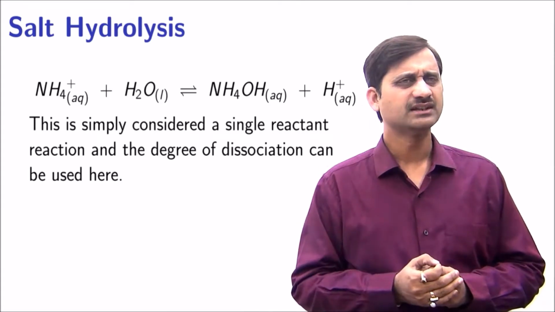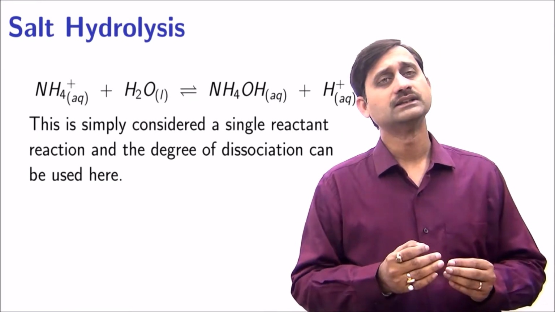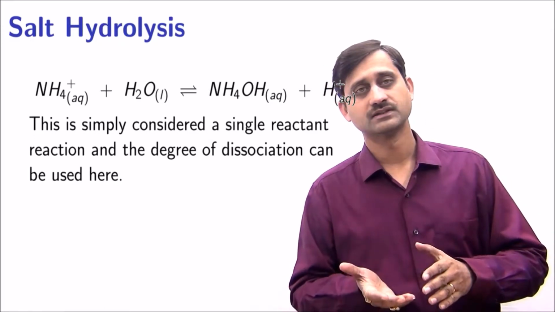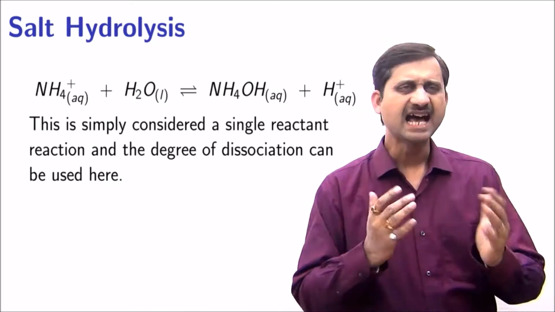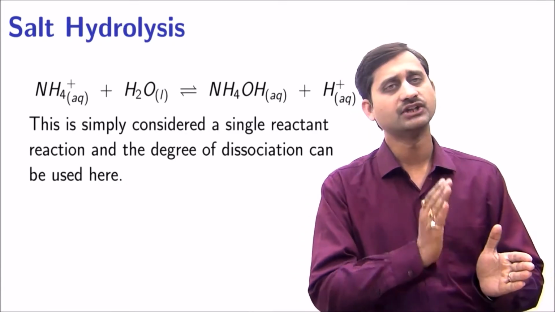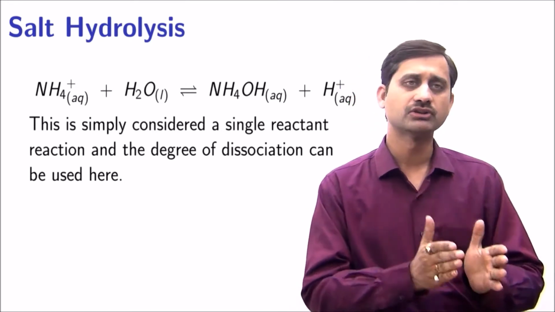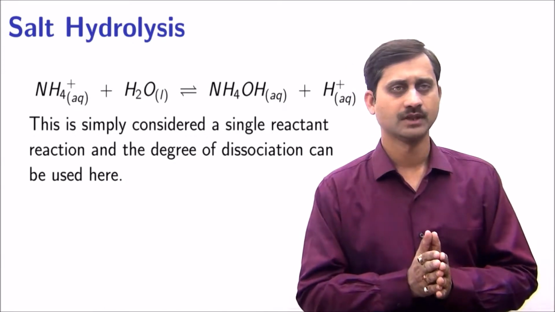The slight change that we make for this particular reaction is that we call it the degree of hydrolysis and denote it by h instead of alpha. As per the previous reaction that we have seen, ammonium ion interacts with a water molecule and hydrolyzes to form ammonium hydroxide and H+.